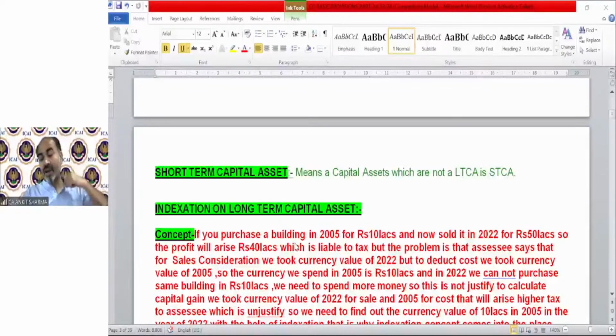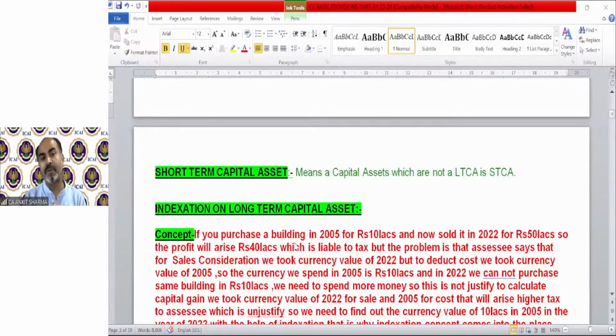Okay. Now the first numerical concept under capital gain is here. That is called indexation. And we can say first numerical or first different concept, because till now we just read the basic things. We just discussed section 45, that is our charging section. We discussed the meaning of capital asset, section 2(14). We discussed the meaning of transfer, section 2(47). We discussed the format. We discussed the meaning of long-term capital asset and short-term capital asset.